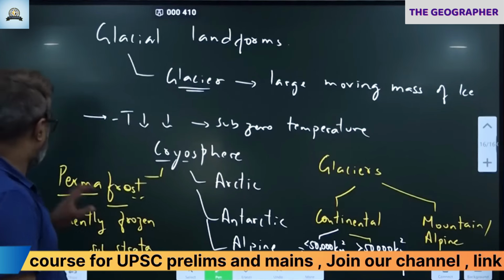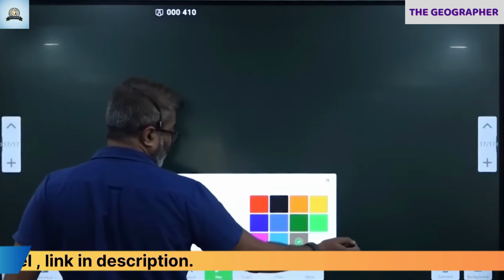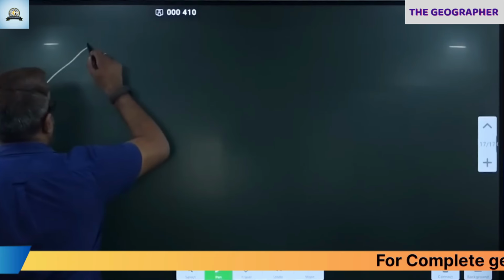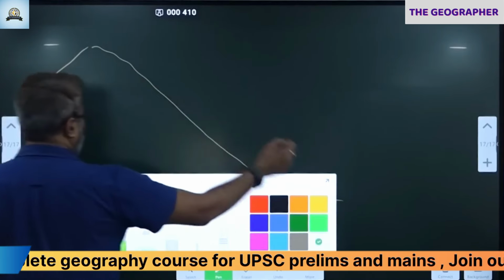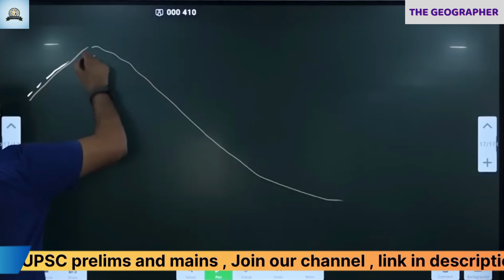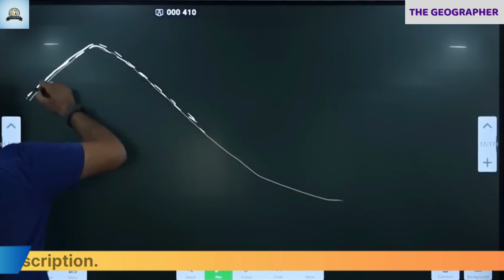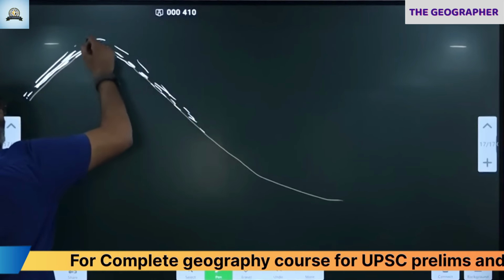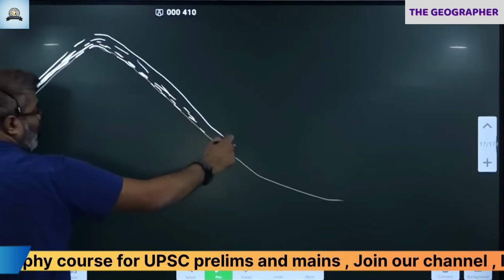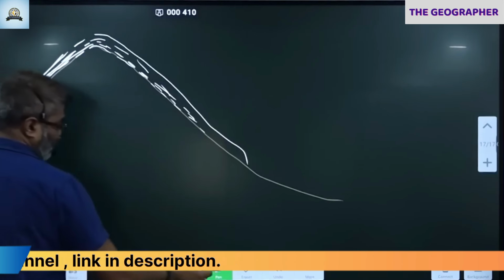Done? Next, let's see the glacier now, what it does. Let's say this is the mountain. See, this is a glacier here. Every year, a lot of snowfall takes place, correct? Many years of snowfall. All this snow keeps taking place where? On the upper part of the mountains like this. So all this snow will accumulate over a very long period of time, forming a very large mass of ice.